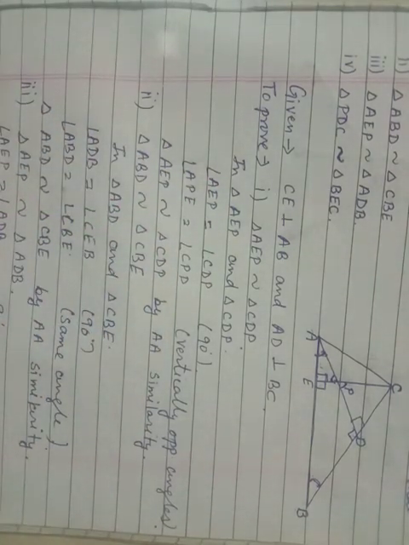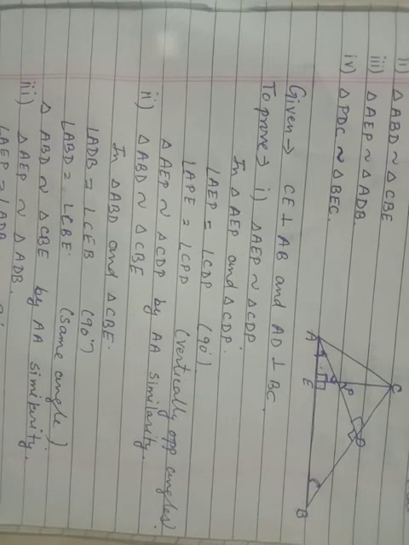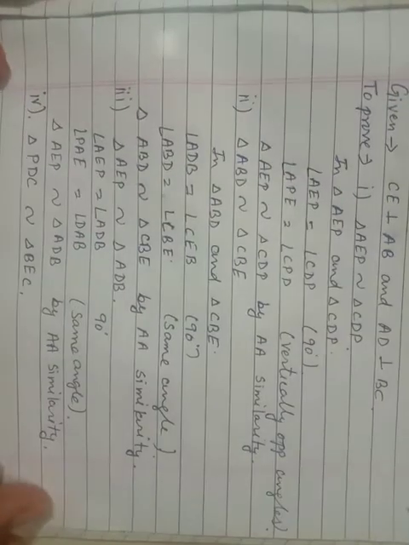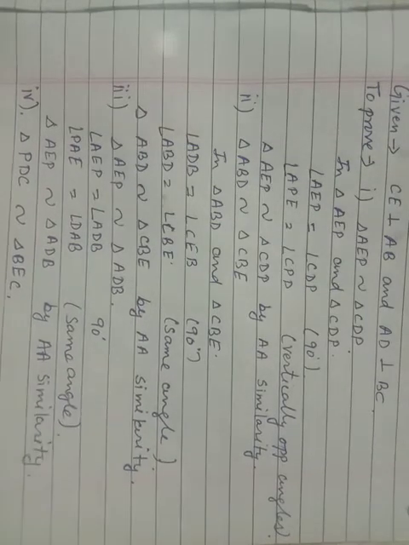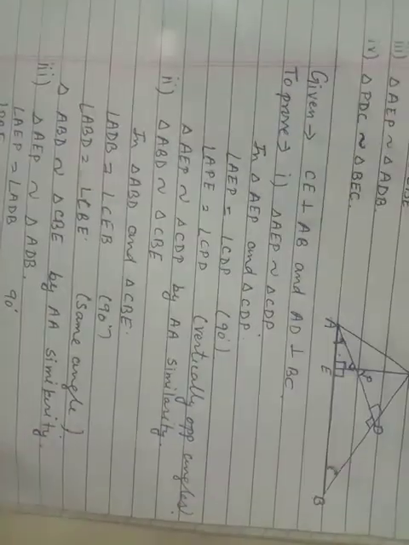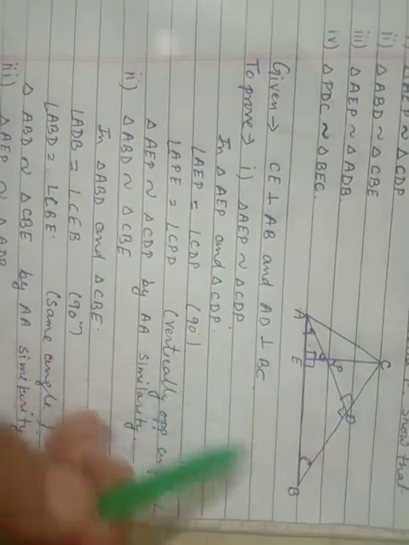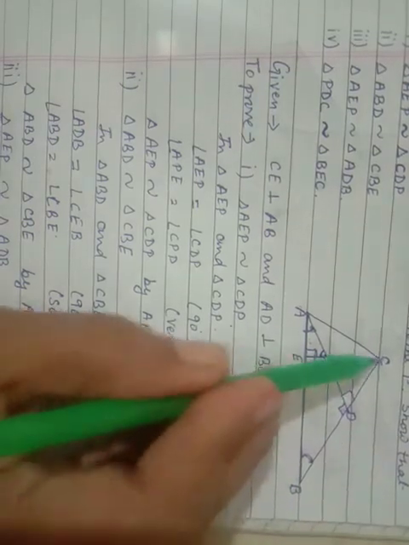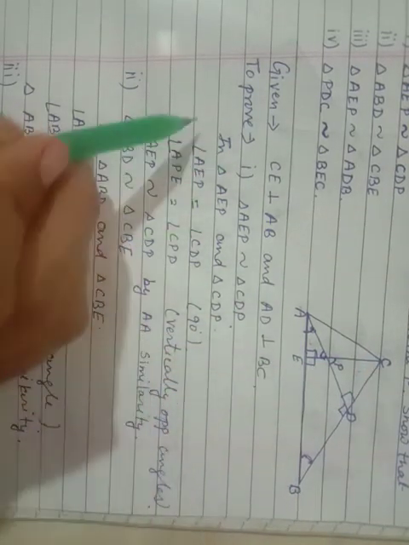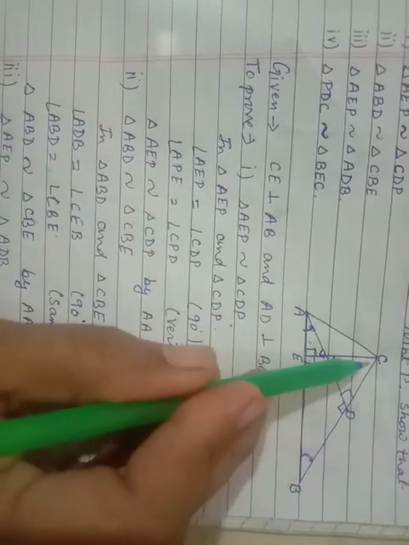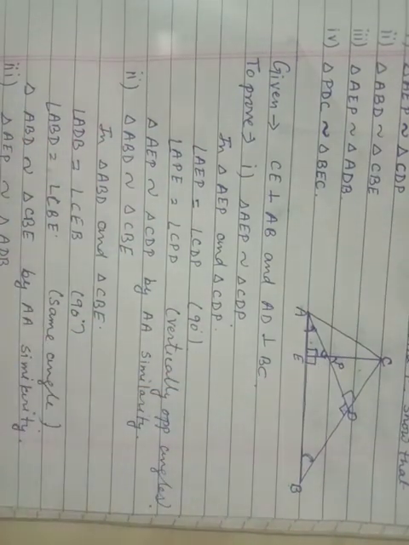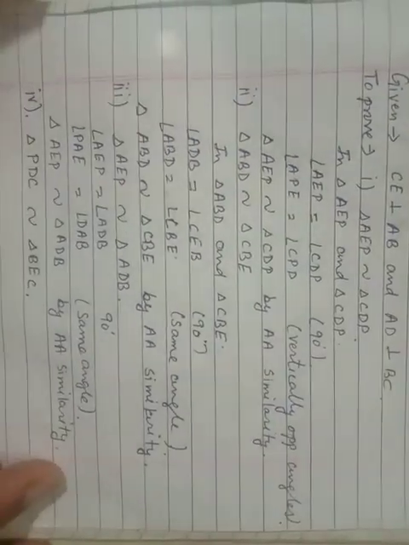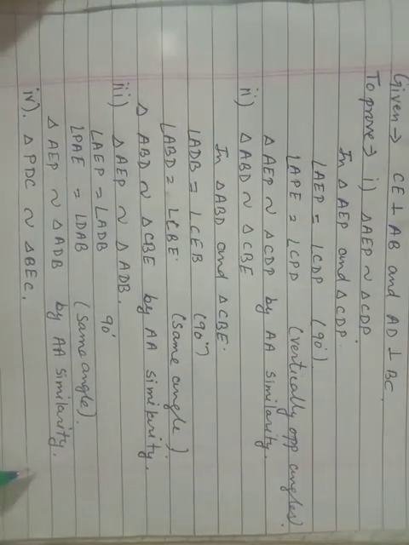Okay. Now the fourth one, you have to prove that triangle PDC is similar to triangle BEC. This is the fourth case which you have to prove. Now see where is triangle PDC. See this triangle PDC and triangle BEC. Again one common angle you are getting, angle C, and 90 degrees you are getting. Okay, so you can make the triangles similar by AA similarity.